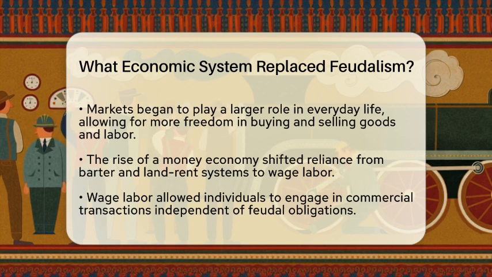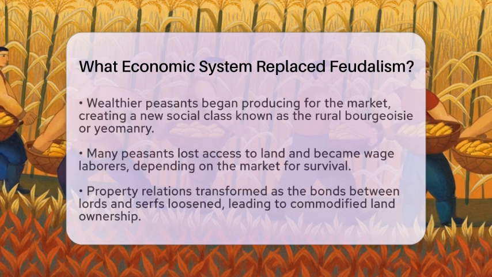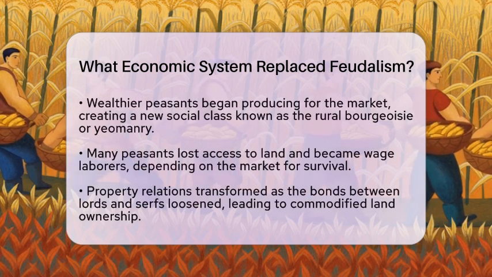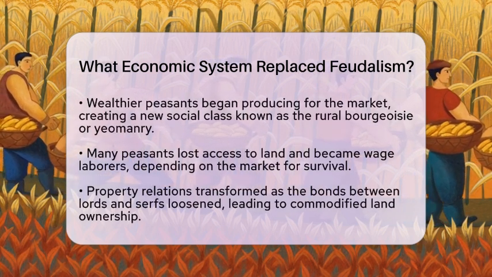Class struggles also played a significant role in this transition. Wealthier peasants began producing for the market instead of just for their own subsistence or feudal dues. This created a new social class known as the rural bourgeoisie or yeomanry. Meanwhile, many peasants lost access to land and became wage laborers, relying on the market for their survival.